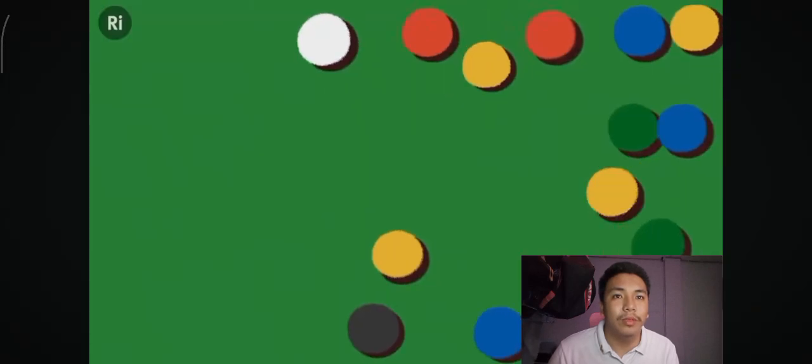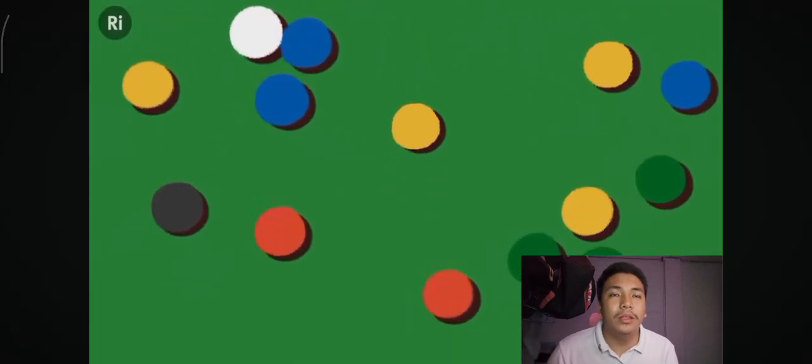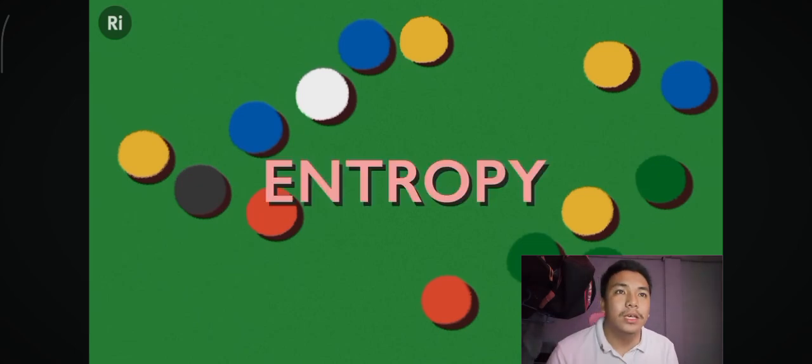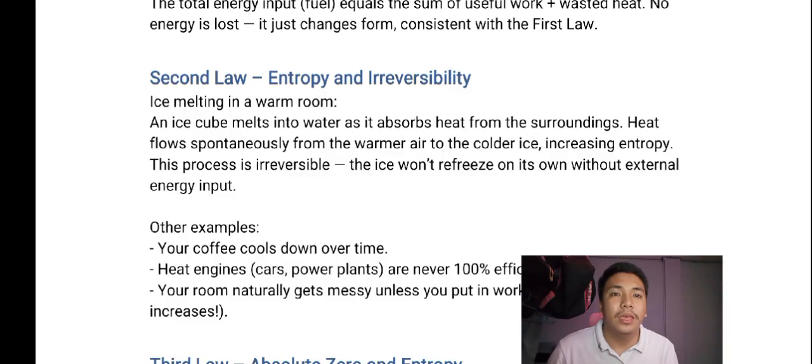Second law. Entropy, the disorder of an isolated system, always increases over time. Heat flows naturally from hot to cold, not in reverse. No process is 100% efficient. Some energy is always lost as heat.